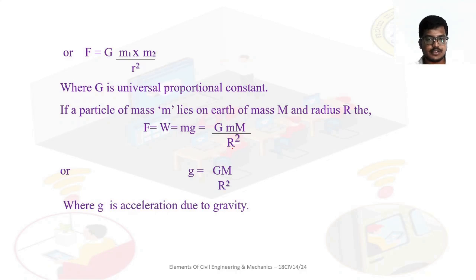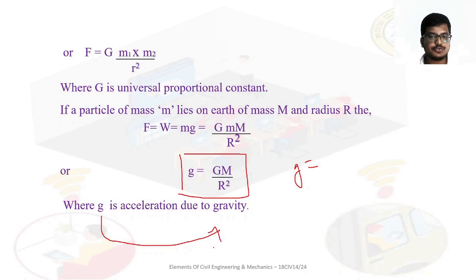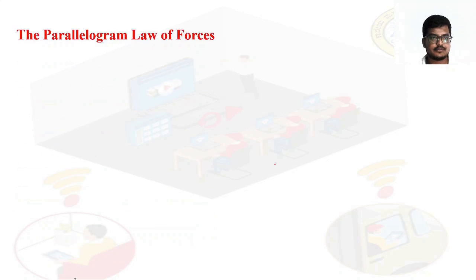This is how we calculate it. Then small g, which we take as 9.81, is derived by this formula only: g equals GM by r square, where g is the acceleration due to gravity, 9.81 meter per second square. This is derived by this theory only, that is Newton's laws of gravitation.